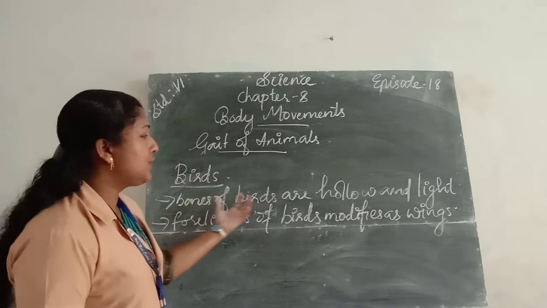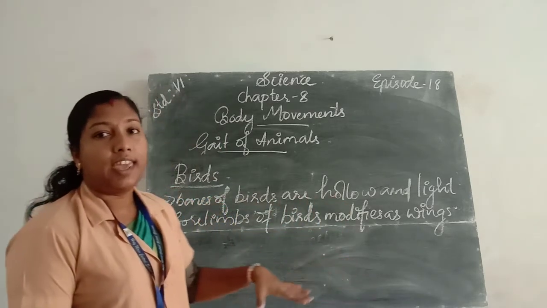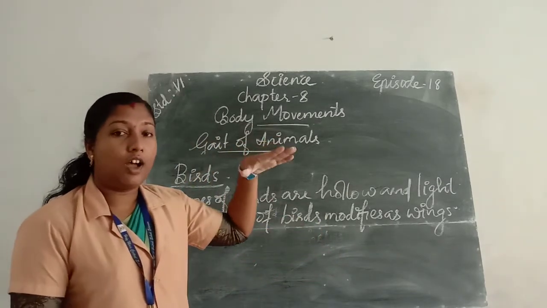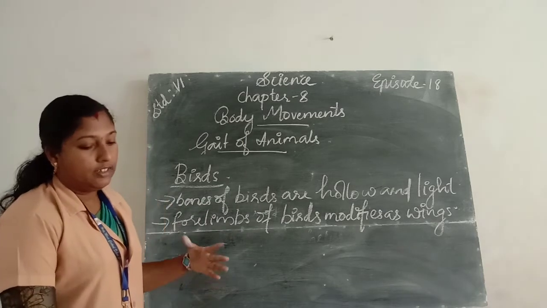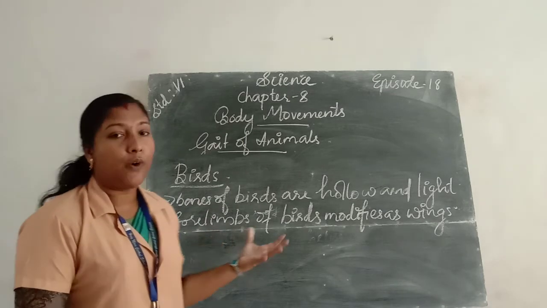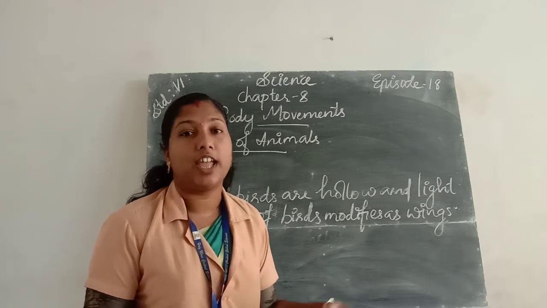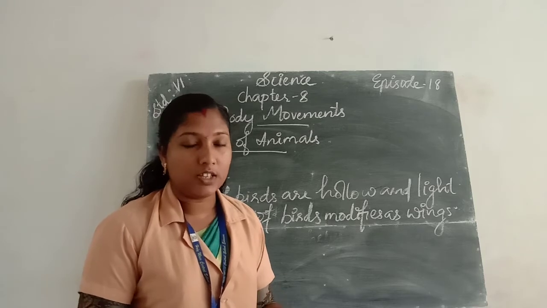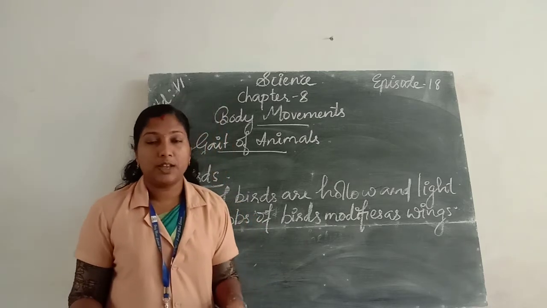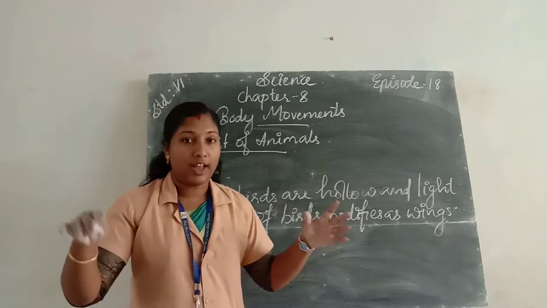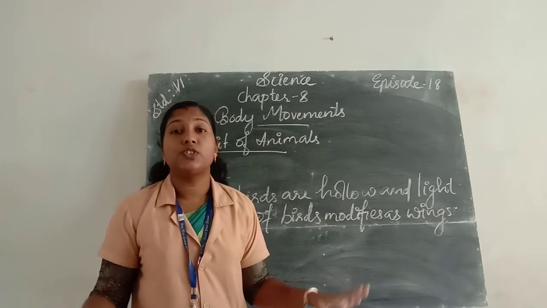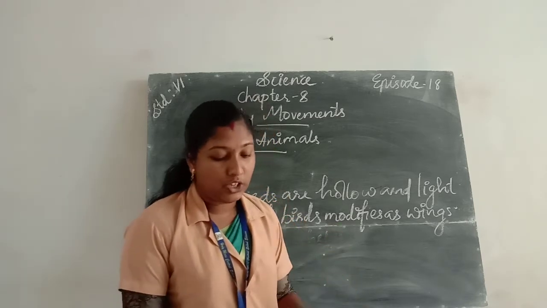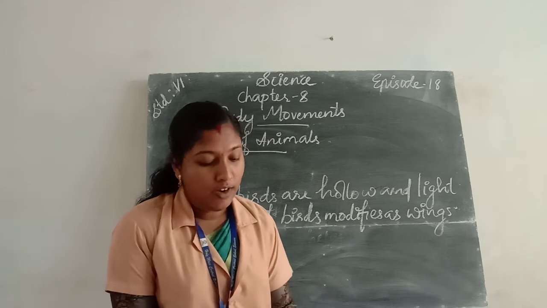Once again, the bones of birds are hollow and light, so they can fly in large or high distances. And also their four limbs are modified as their wings, and muscles are attached to their wings, and so this muscle helps the birds to fly and also helps the bird's wings to move in the up and down direction.